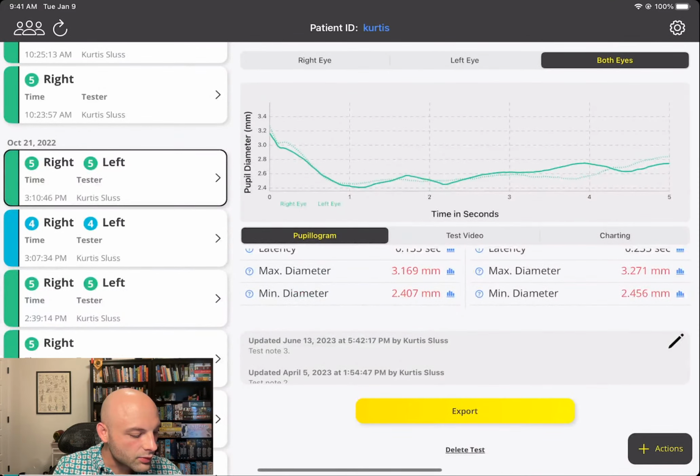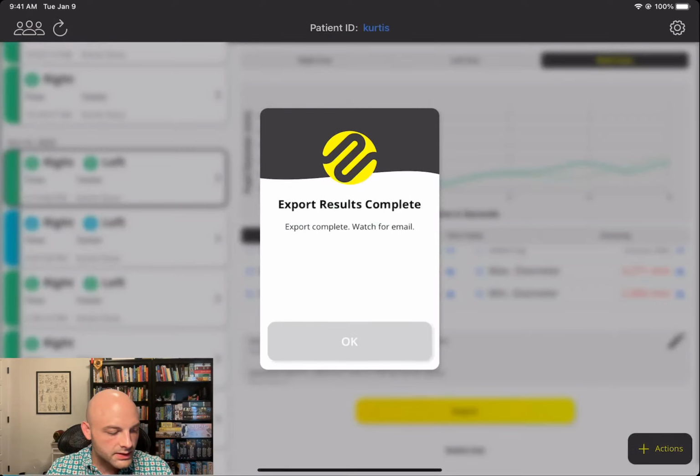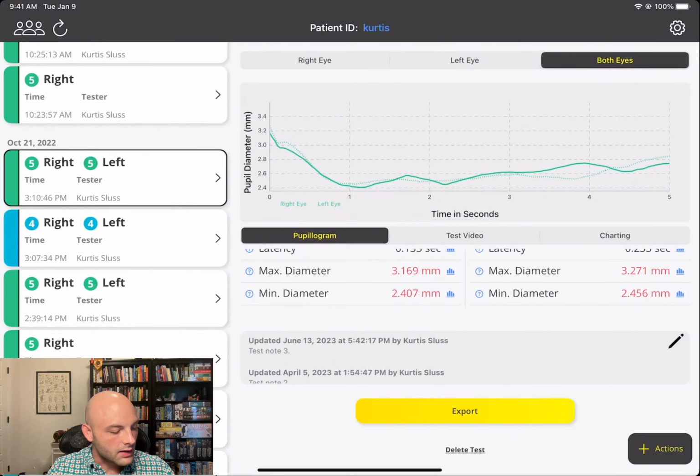And then you can export this data by clicking export. If it's your first time doing it, you may need to set up your exportation preferences, but you can do it in either CSV or PDF mode. CSV is great for research if you're taking a lot of tests underneath a patient, and then the PDF is great if you want to upload that data into an EMR. You can actually do both of these actions in bulk on our web portal as well.